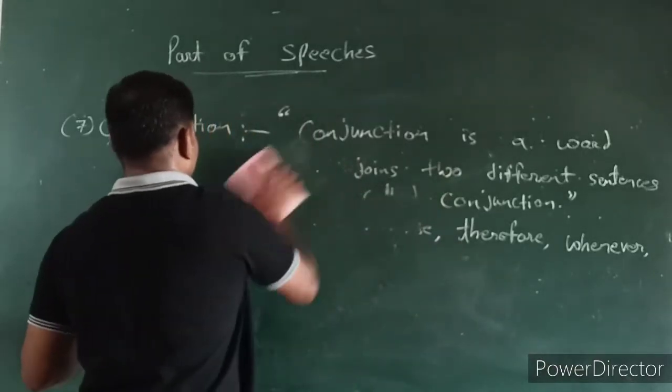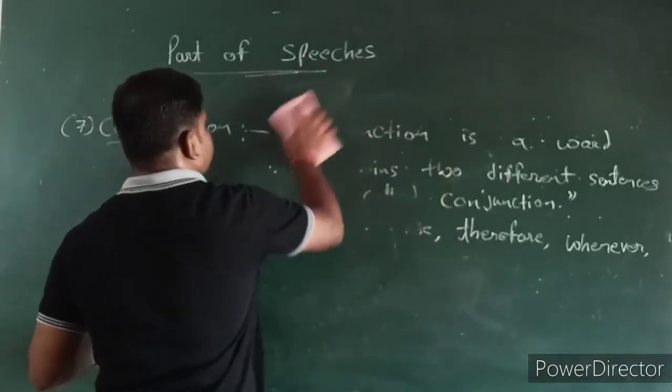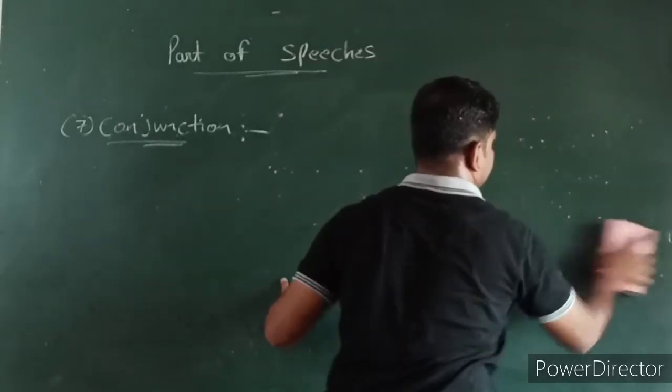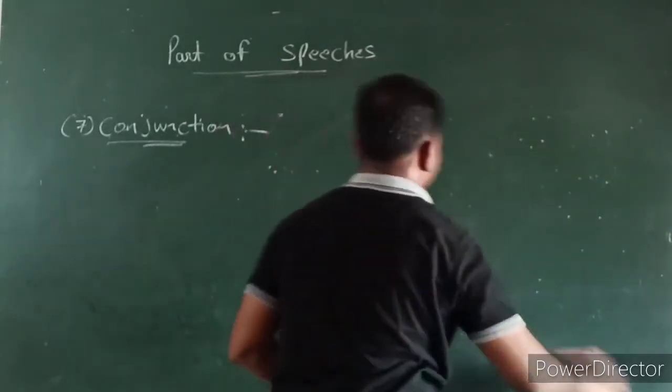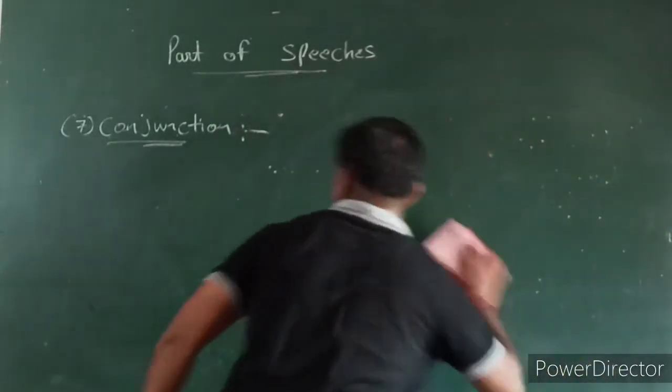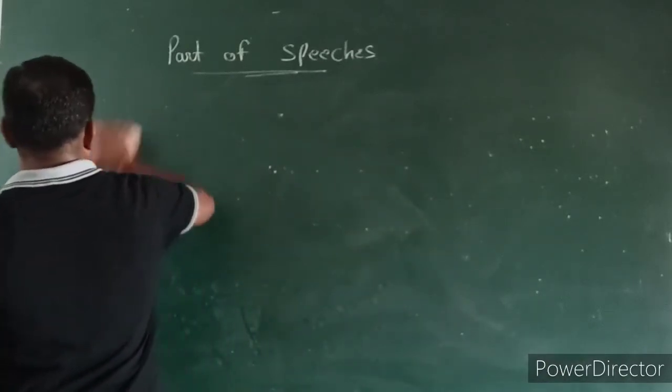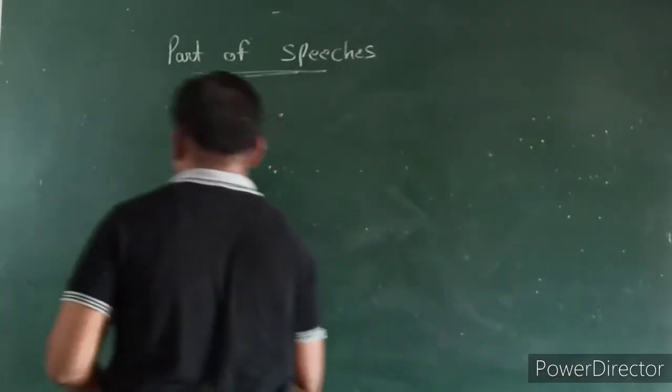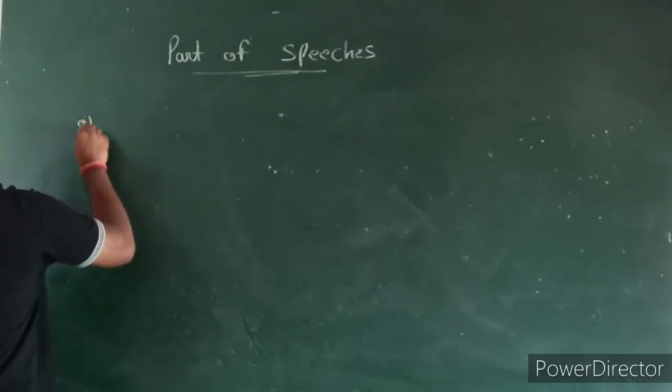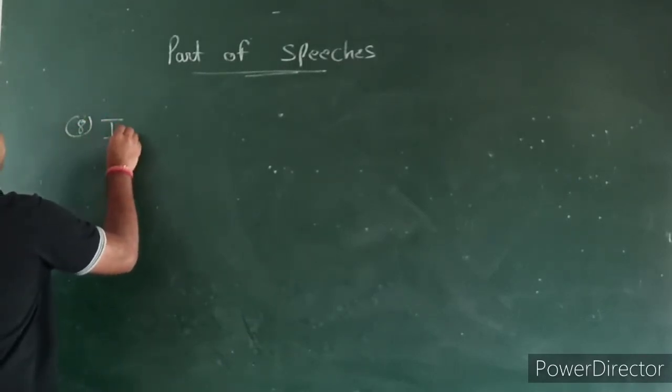Let's move on to another part of speech. The last part of speech we are going to see is called interjection.